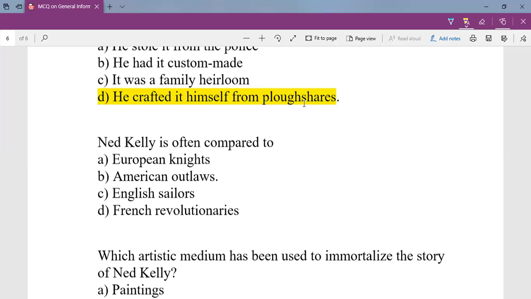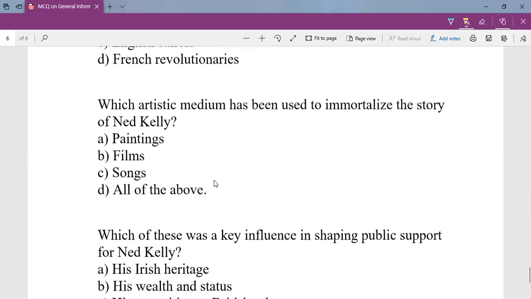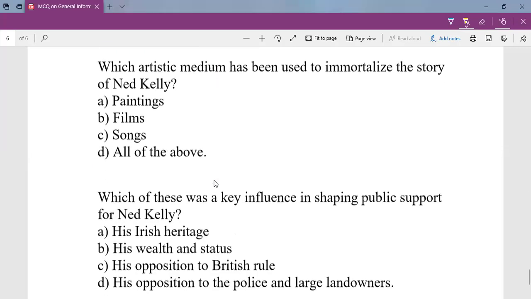Ned Kelly is often compared to American outlaws. There are many outlaws in America. So Ned Kelly, the Australian outlaw, is compared with American outlaws. Which artistic medium has been used to immortalize the story of Ned Kelly? You find Australians immortalizing Ned Kelly in their works. They have used painting, films, songs, and dramas.